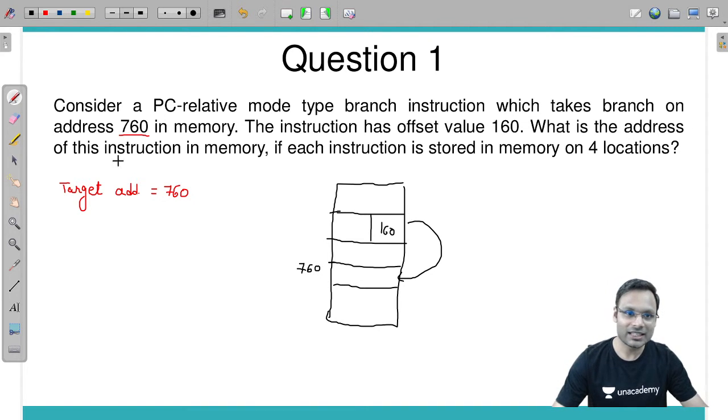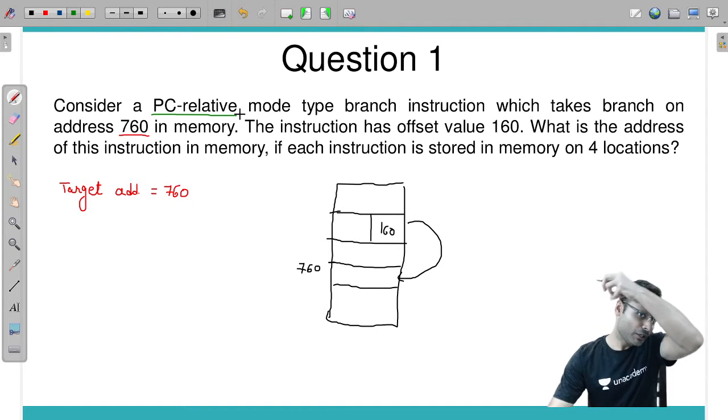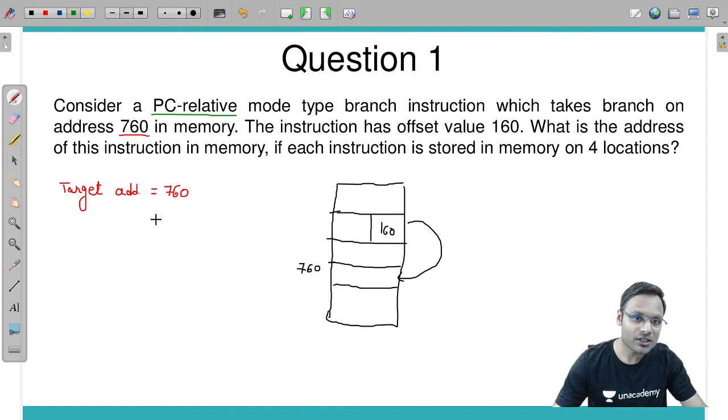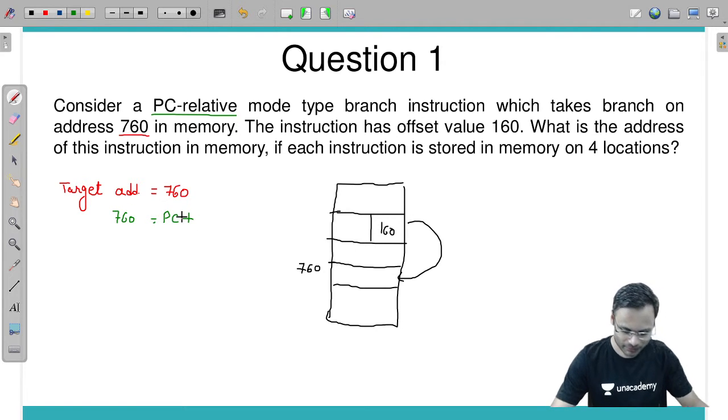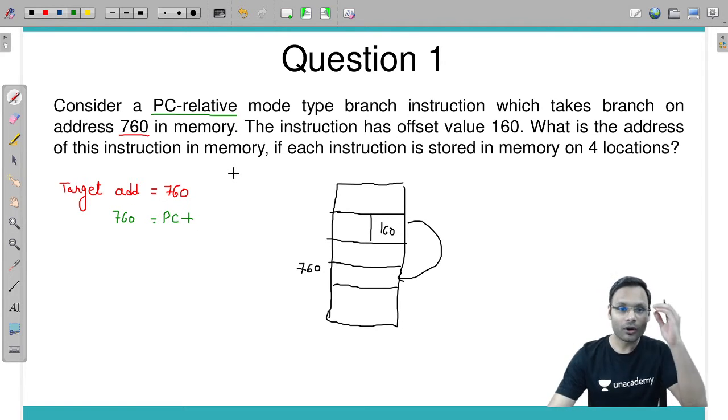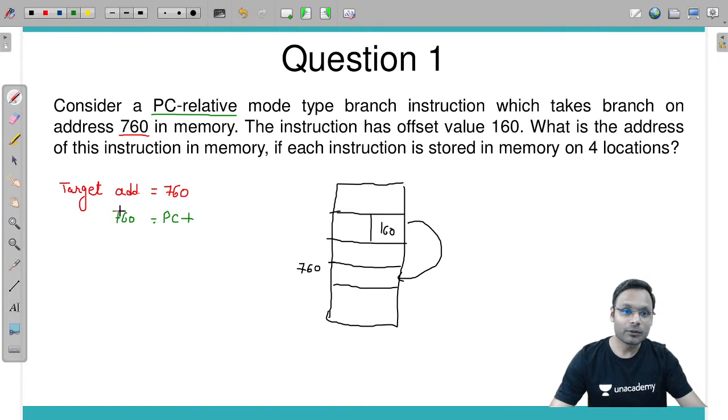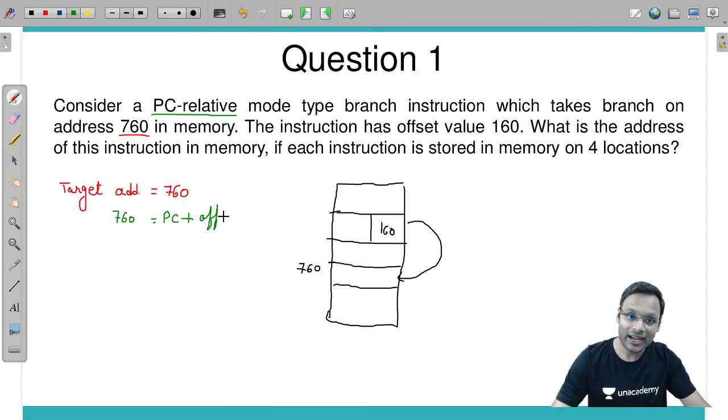Now, what is the address of the instruction in the memory if the instruction is stored in the memory on 4 locations? If you remember PC relative mode, in PC relative mode we calculate the target address by the addition of the current program counter value and the offset value.